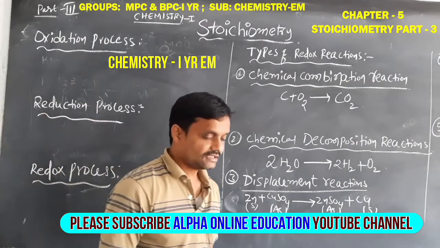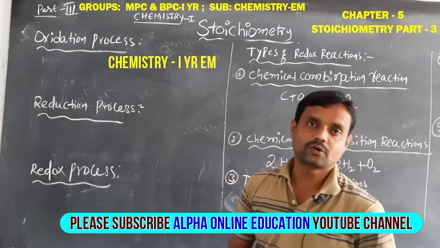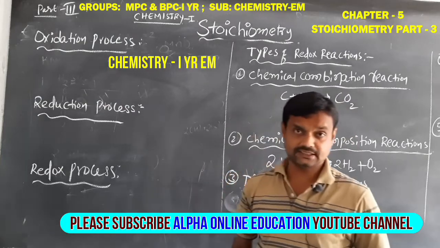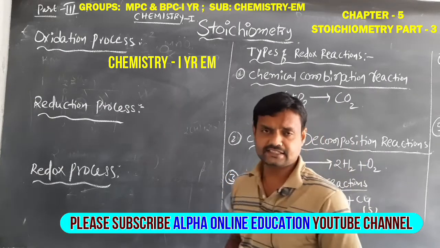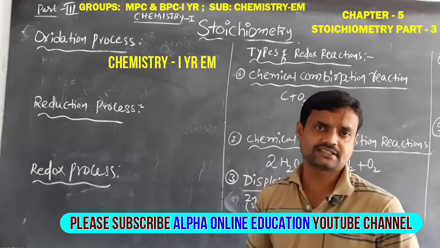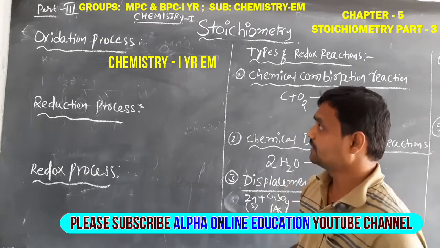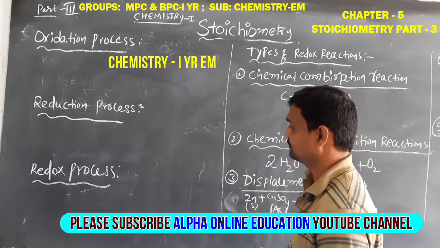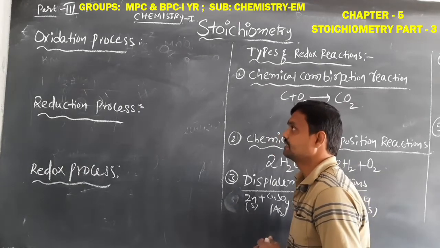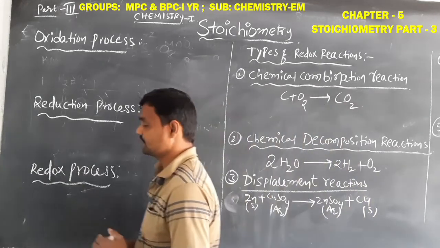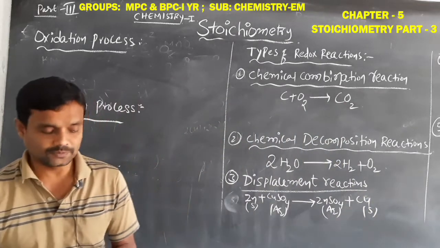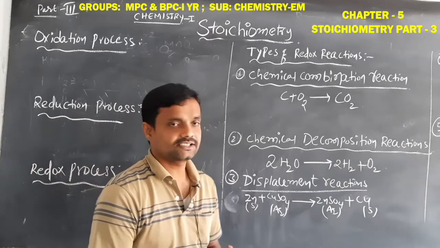So in the previous class, we learned how we can calculate the oxidation number of an element in different compounds. And now here we learn about some processes, for example, the oxidation process and the reduction process. Simply, what is meant by the oxidation process?